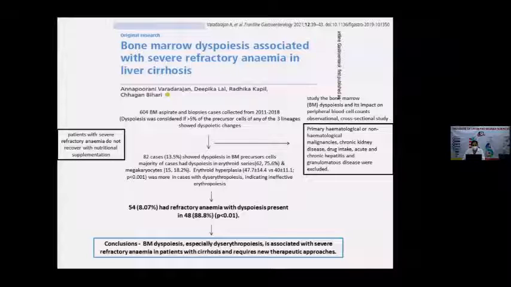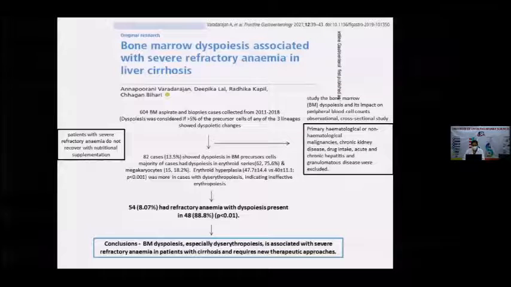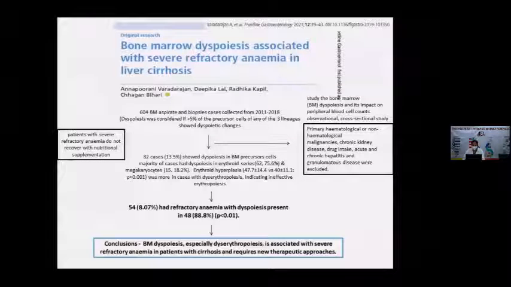They found that 13.5% of the samples showed dysbiosis in the bone marrow precursor cells, of which 75% of the dysbiosis was found in the erythroid series. They also found that erythroid hyperplasia was more common in cases with dyserythropoiesis, indicating ineffective erythropoiesis. So they concluded that bone marrow dysbiosis, especially of erythropoiesis, is associated with severe refractory anemia in patients with cirrhosis and requires new therapeutic approaches.